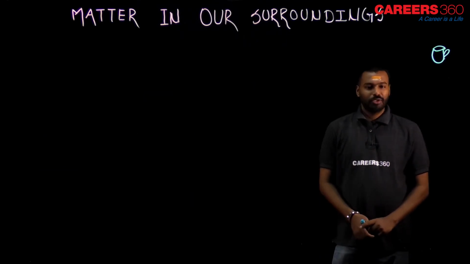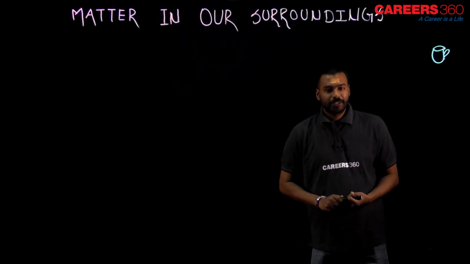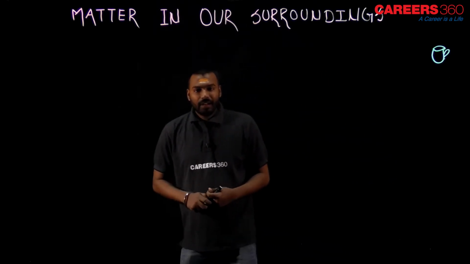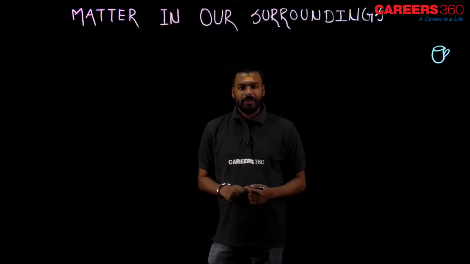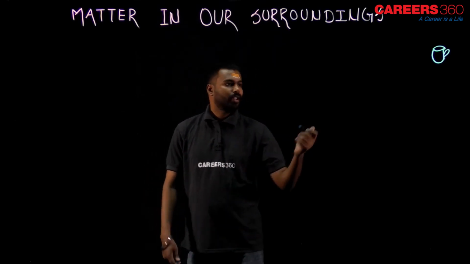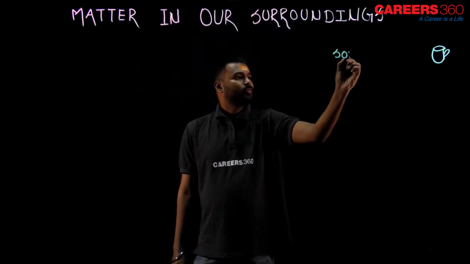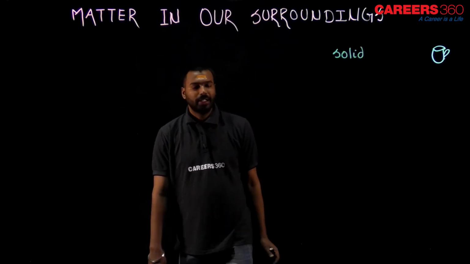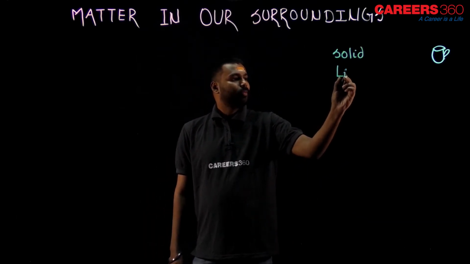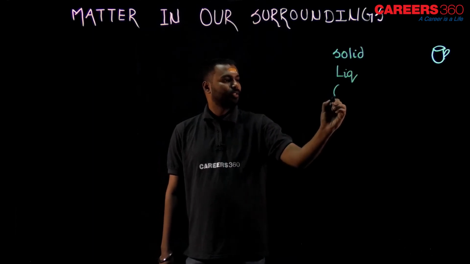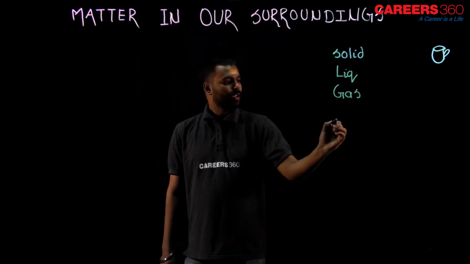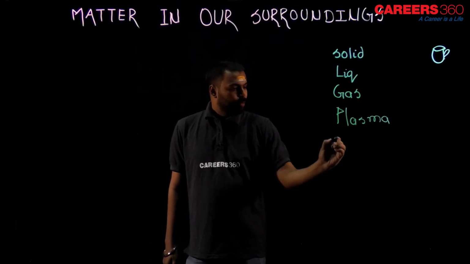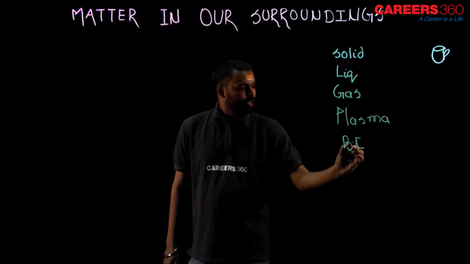Dear students, now I will explain the states of matter. There are 4 natural states of matter, which you can easily find: solid, liquid, gas, plasma. And the fifth is Bose-Einstein condensate.